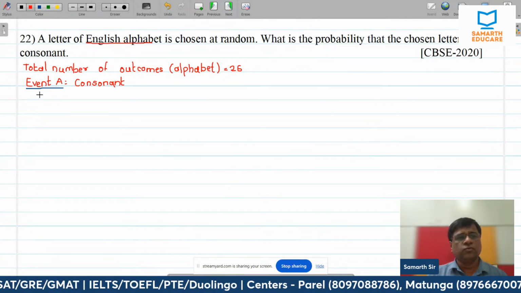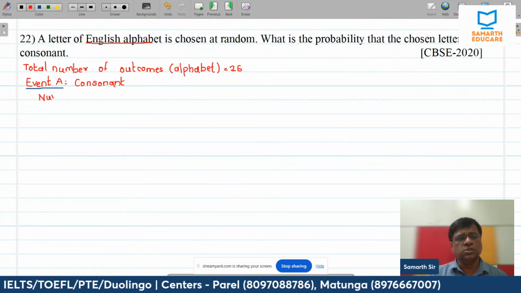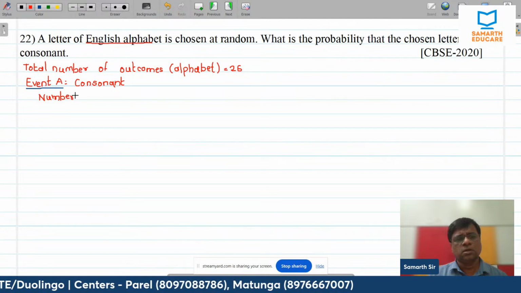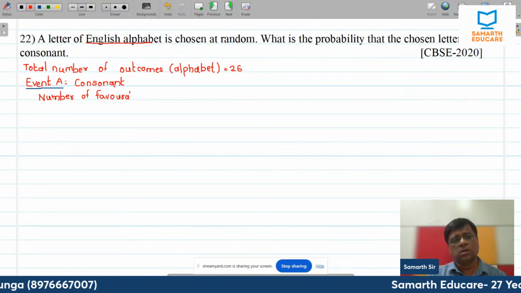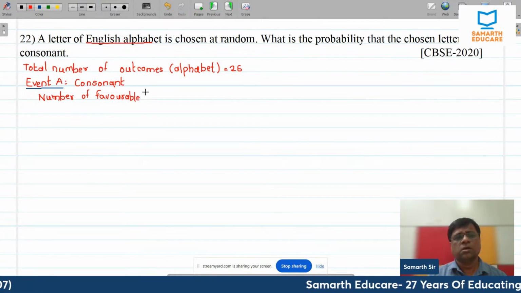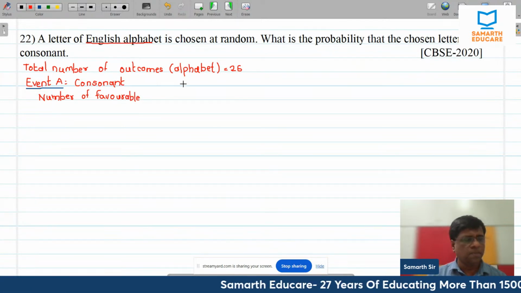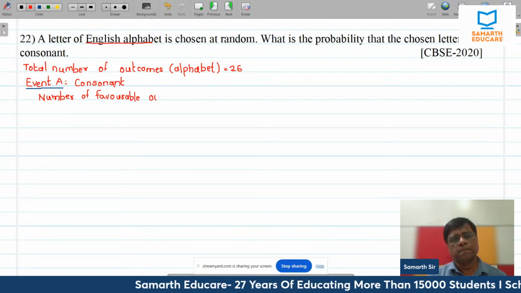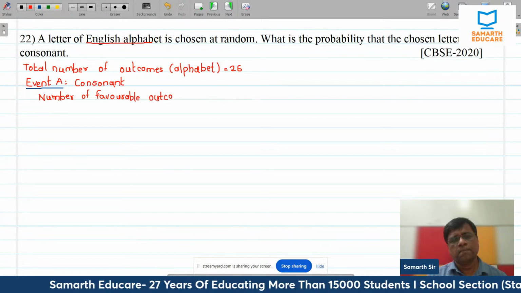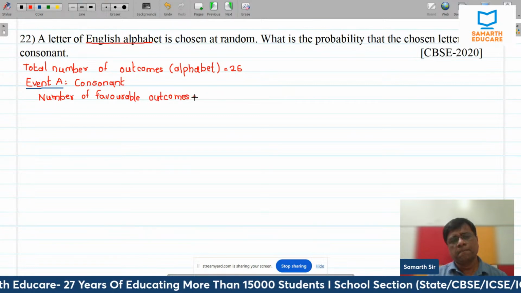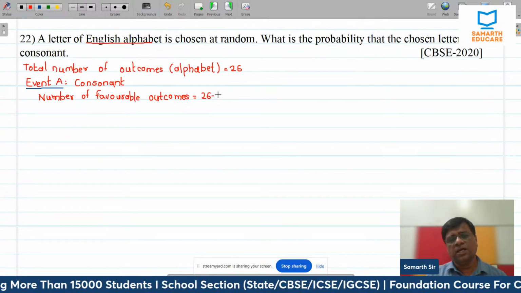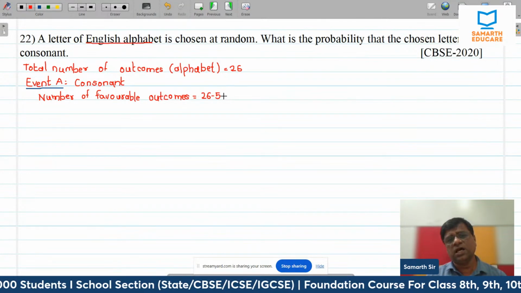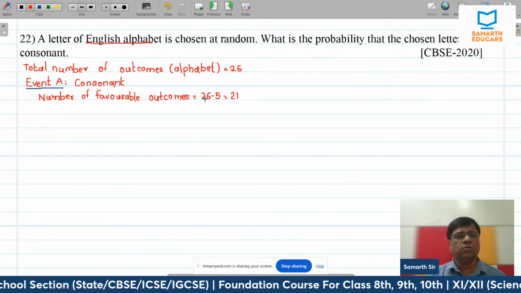Number of favorable outcomes: 26 minus 5 vowels, we remove them, so there are 21 favorable outcomes.